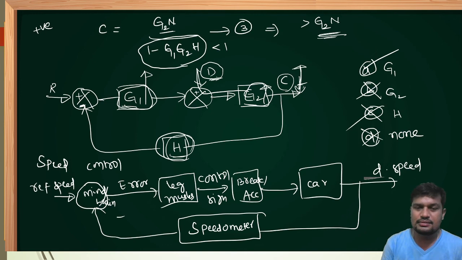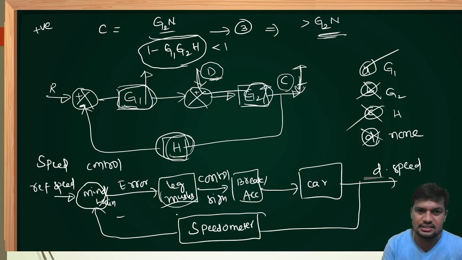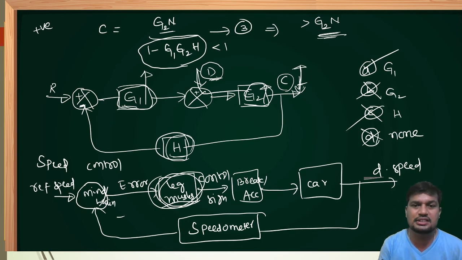Dear friends, if you are increasing or decreasing the leg muscles, right now in the previous case he asked about increasing, but increasing or decreasing is possible only through leg muscles, not through the brake or accelerator of the car.